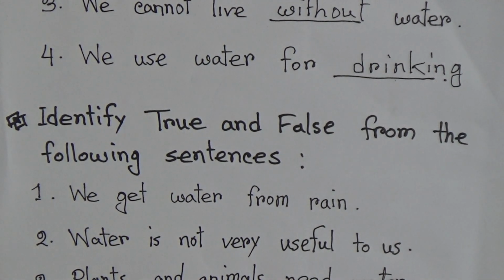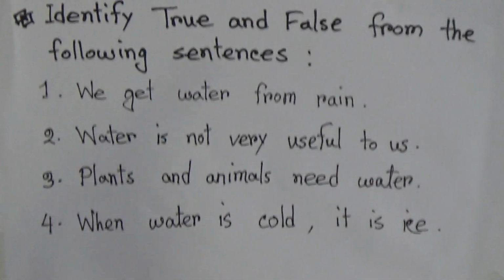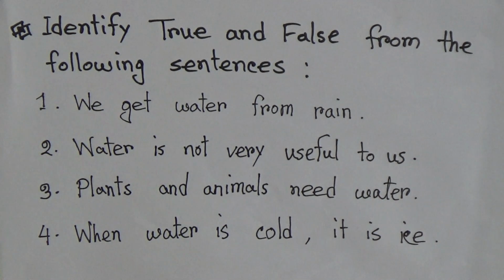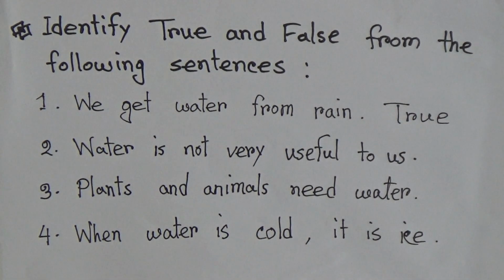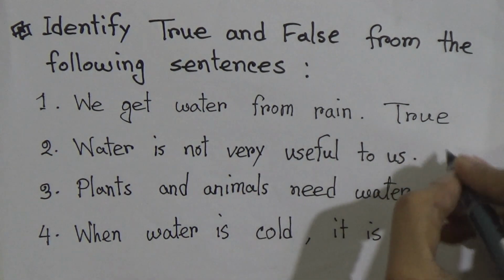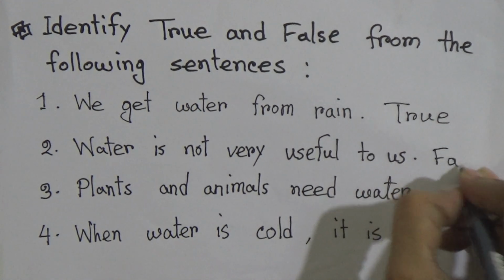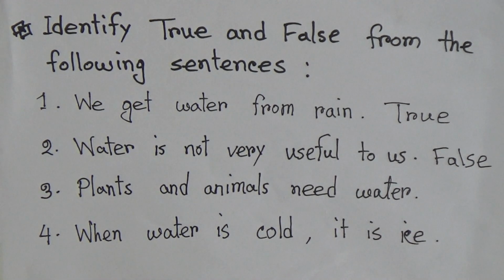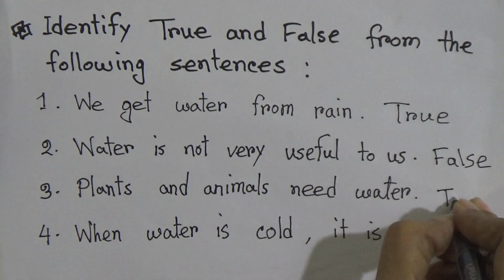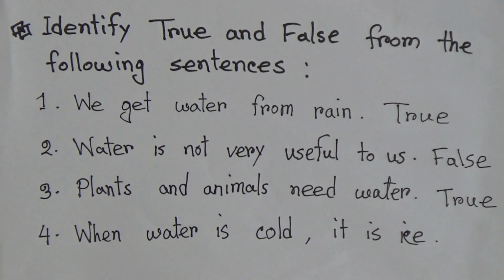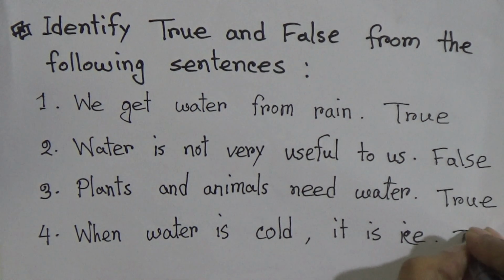Okay, next we have some true false. So identify the true and false from the following sentences. Number 1, we get water from rain. It is true. Number 2, water is not very useful to us. This is false. Water is very useful to us. So this sentence is false. Number 3, plants and animals need water. This sentence is also true. Number 4, when water is cold, it is ice. So it is also true.